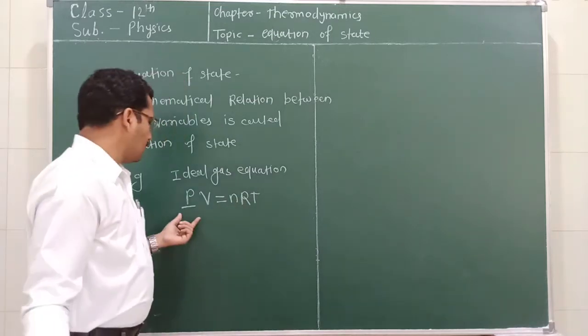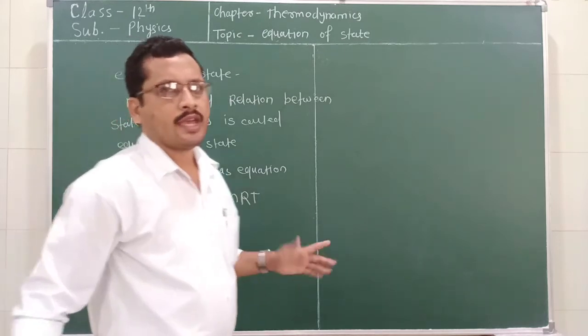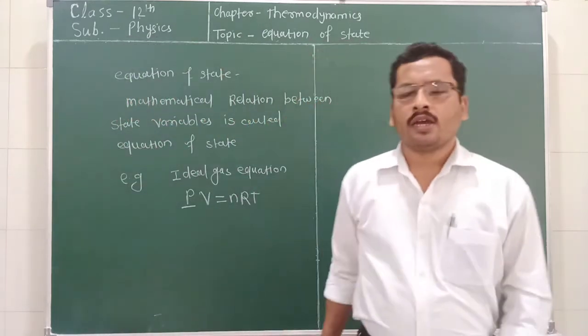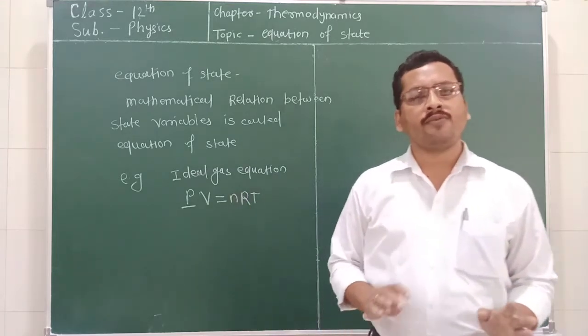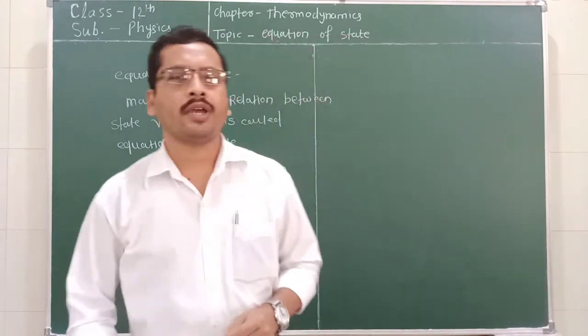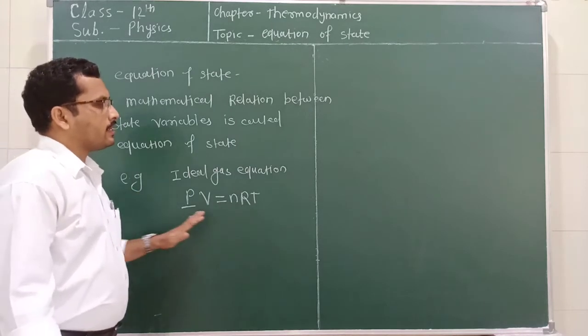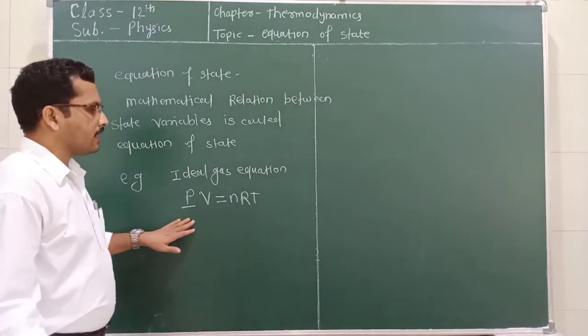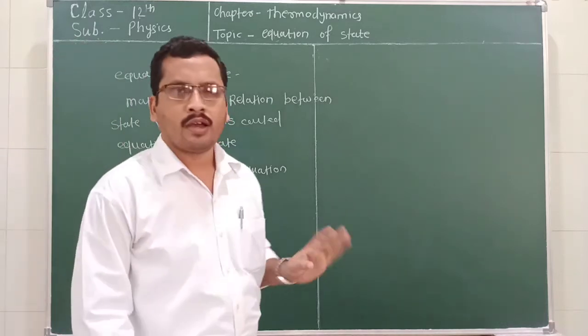So there are three state variables P, V and T in this case. This equation is for an ideal gas, but if we consider a real gas, the equation becomes very complicated. So for the ideal gas, you can write the state equation like this, but in the case of a real gas, this equation changes by some amount.